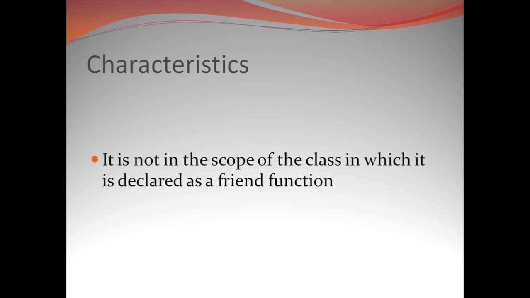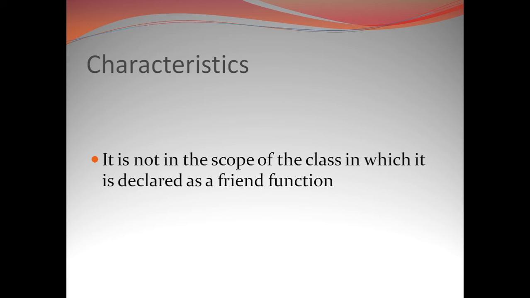If we just go to the first characteristic of the friend function, it says it is not in the scope of the class in which it is declared as a friend function. That means a friend function can be defined inside the class, or it can be declared inside the class and defined outside the body of the class, but it is not in the scope of the class in which it is declared as a friend function. So it is basically a friend function of the class, but it is not a member function of the class. So since it is not a member function of the class, it is not in the scope of the class in which it is declared as a friend.